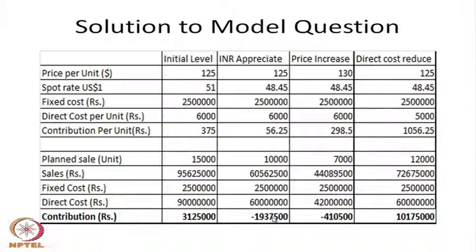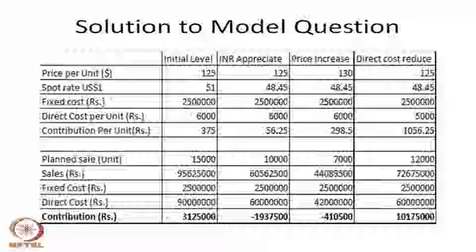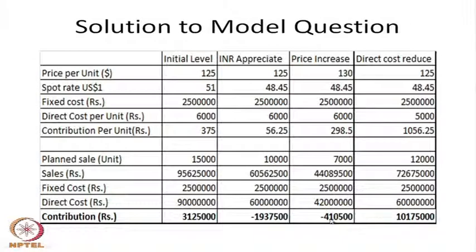Now the company realizes there is a loss, so they increase the price of the battery in US dollars. They increase it from 125 to 130, everything else remaining constant. Because they increased the price from $125 to $130, the market declined and plant sales reduced from 10,000 to 7,000, and they continue to make a loss of 4,10,000.